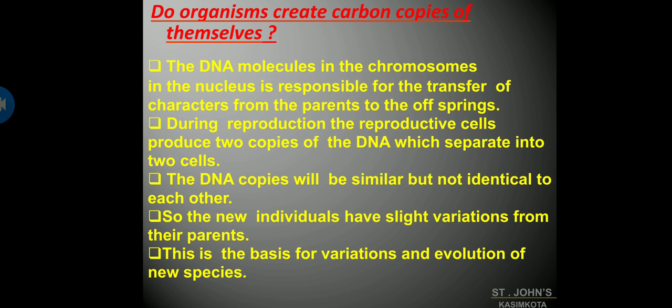So the DNA copies will be similar but not identical to each other. In the case of DNA copying in asexual reproduction, the DNA copies will be similar. But in sexual reproduction, the DNA copies will be similar, but they will not be identical to each other.